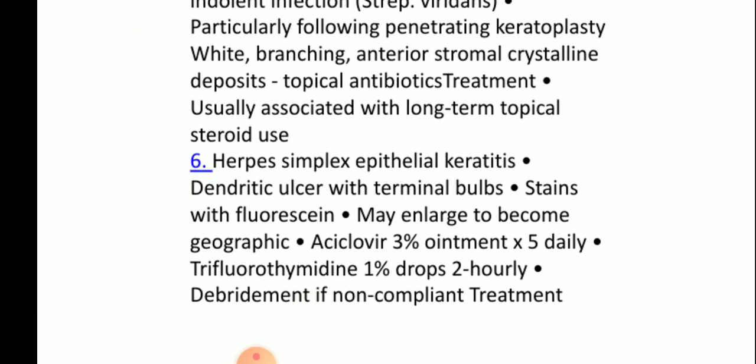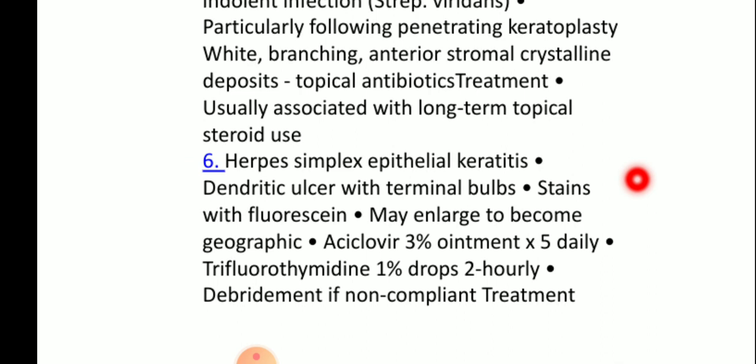Coming to herpes simplex epithelial keratitis. A dendritic ulcer with terminal bulbs stains with fluorescein and may enlarge to become geographic.